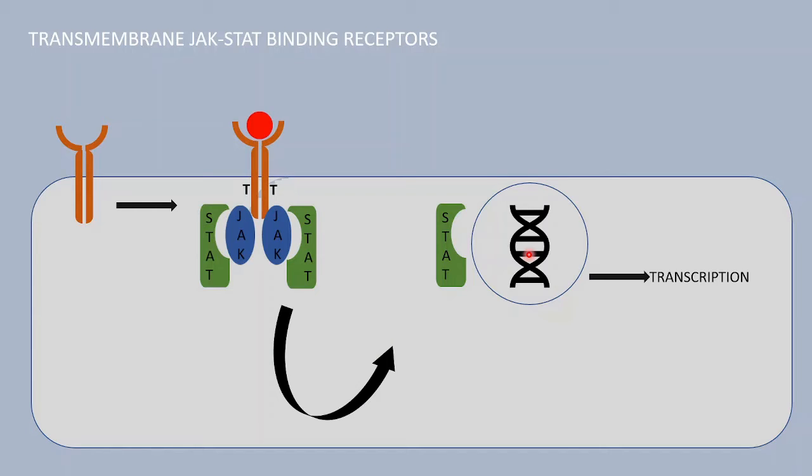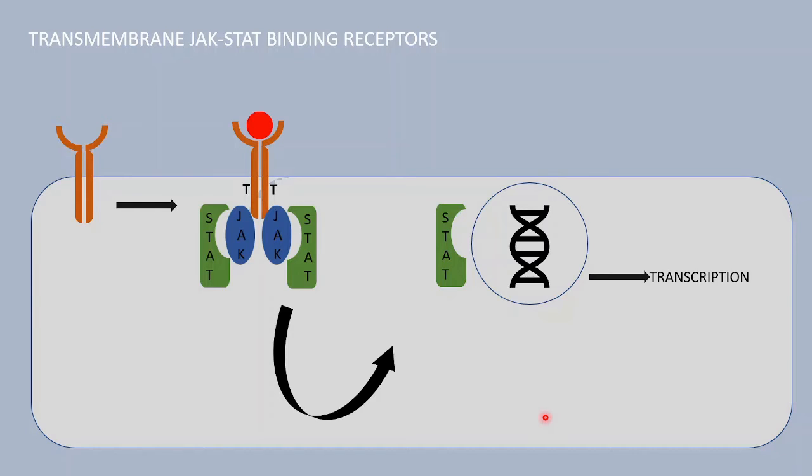The substances that follow this pathway are prolactin, interleukin 2 and some other substances which follow this Jak-Stat binding receptor pathway. Since JAK and STAT interact with each other and carry this pathway, this receptor pathway is known as the Jak-Stat binding receptor, and this is also one of the one pass receptors that is present on the membrane of the cell.